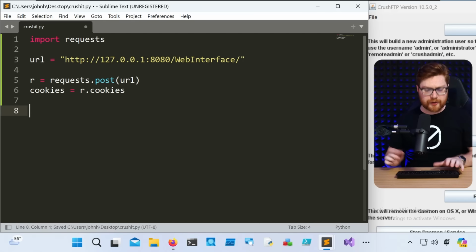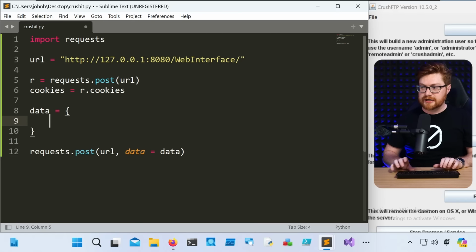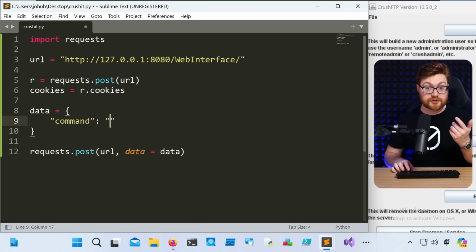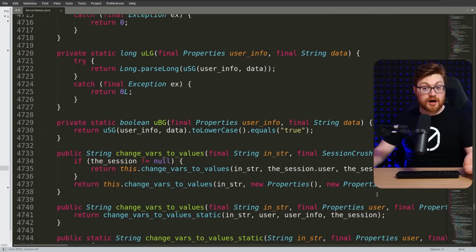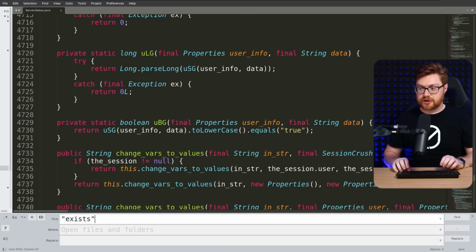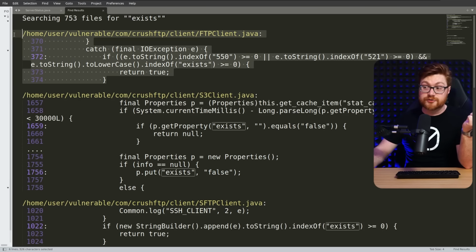I know this is weird, but I'm going to do another post method to this exact same URL, but this time supply some data, and we'll fill that out as another little dictionary. We could supply different commands that we might want the API to do. One of those is the exists function. Now, I'm sorry, I know I'm abstracting a lot here, but if I get back into the decompiled code and search for that function call, maybe just matched as a string, exists, we could drill down and see some of the use cases as to where that is included in the source code.